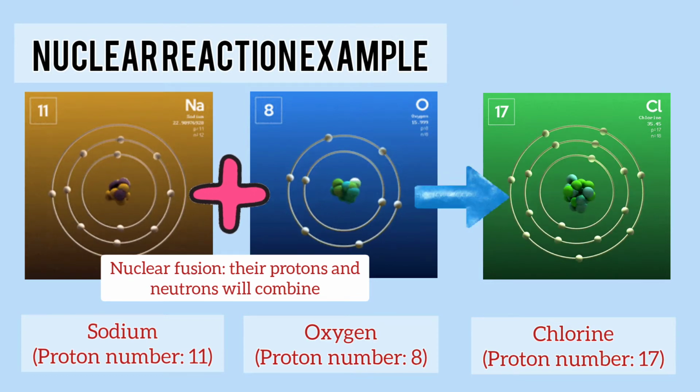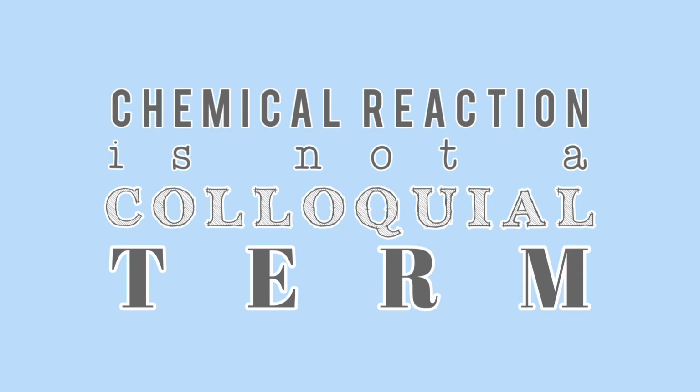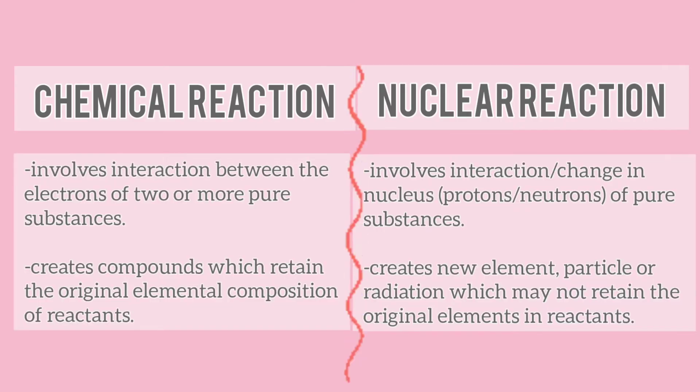Now, we already know that the term chemical reaction is not a colloquial term that can always be applied to all reacting substances for as long as there is a new product. To discriminate a reaction whether it is a chemical or nuclear reaction, we should therefore consider two things. Number 1, the interacting subatomic particles involved.